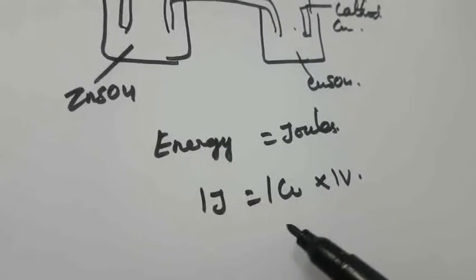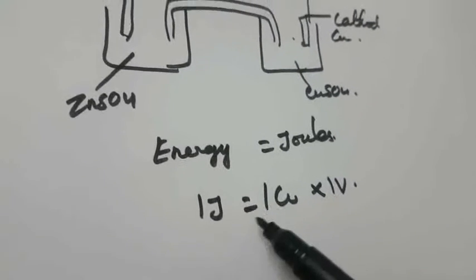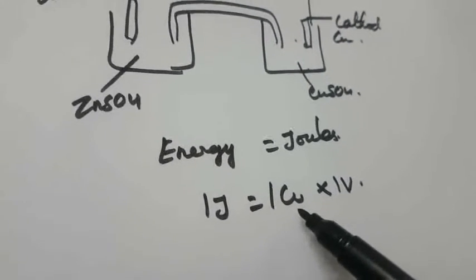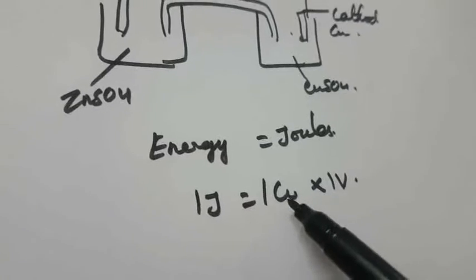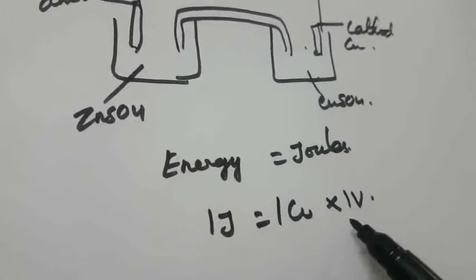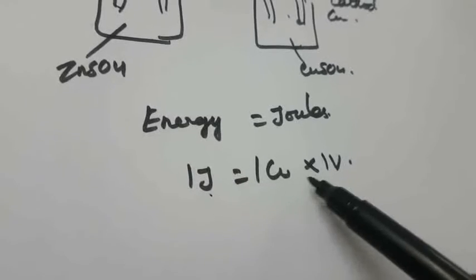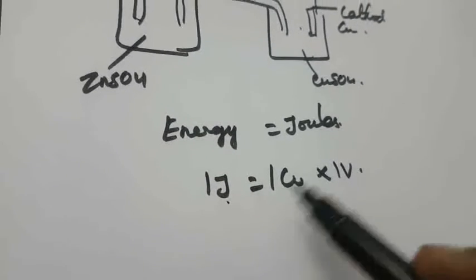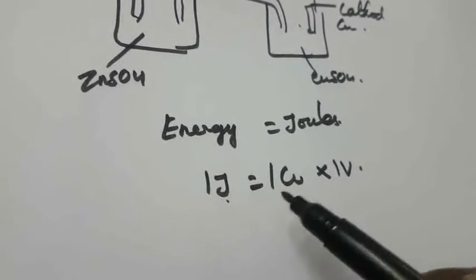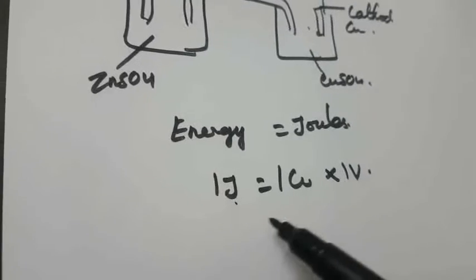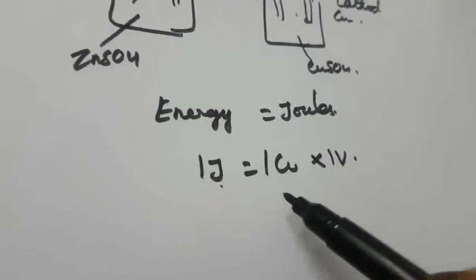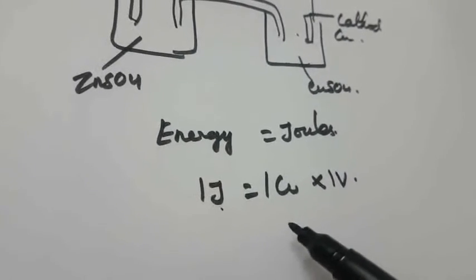A 1 volt difference is the electrical potential between the anode and cathode. So 1 joule of energy is released for each coulomb of charge that moves between them. That is, 1 joule is equal to 1 coulomb times 1 volt. Everything is calculated under standard conditions, at 1 atmospheric pressure.